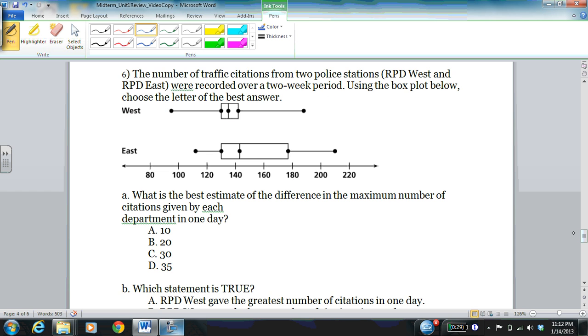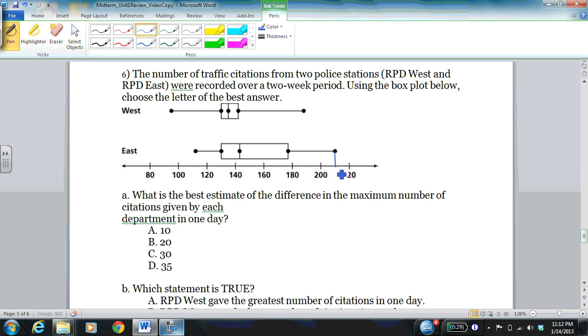Number 6 brings us back to box plots. It says the number of traffic citations from 2 police stations, RPD West and RPD East, recorded over a 2-week period. Using the box plot below, choose the letter of the best answer. What is the best estimate of the difference in the maximum number of citations given by each department in one day? So first we have to look at the maximum for East.